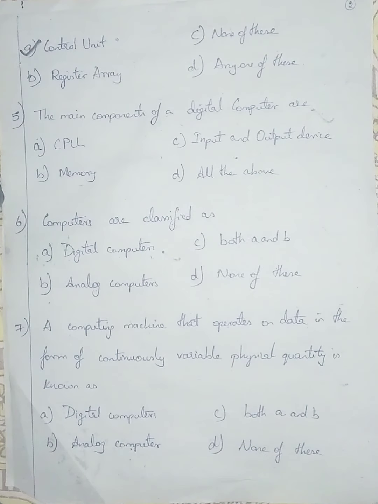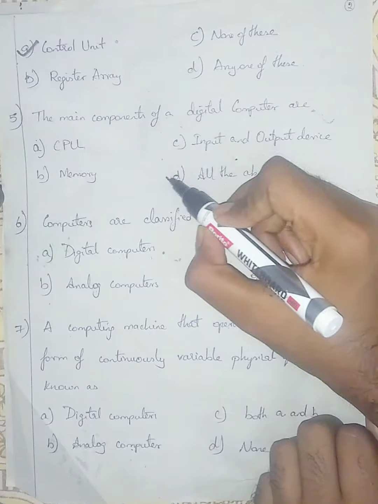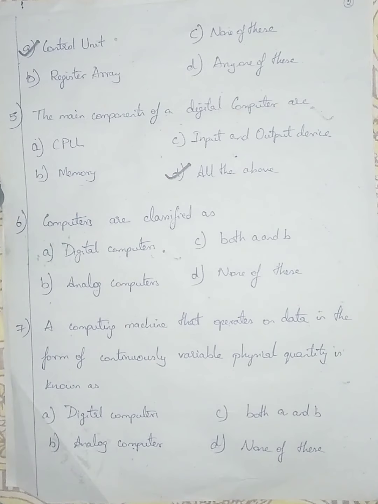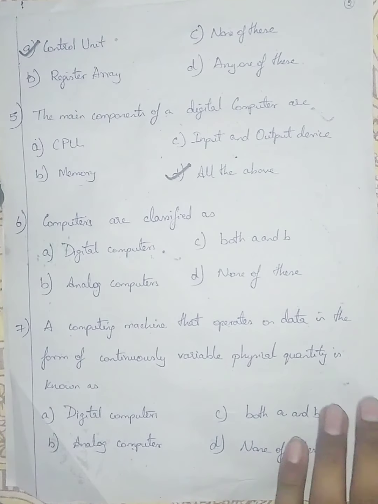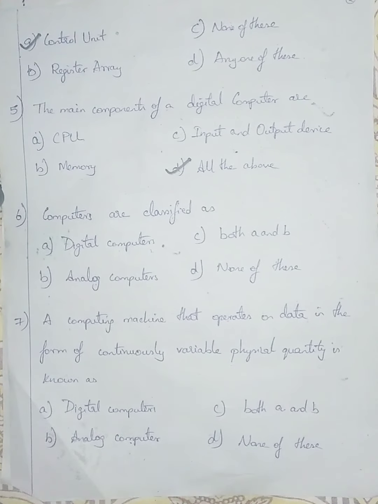Question number 5. The main components of a digital computer are. The main components of a digital computer are CPU, memory unit and input output device. So I am going with option number D, all the above. CPU is the brain, we need memory also, and input output devices also. Without input output devices we cannot enter our information.